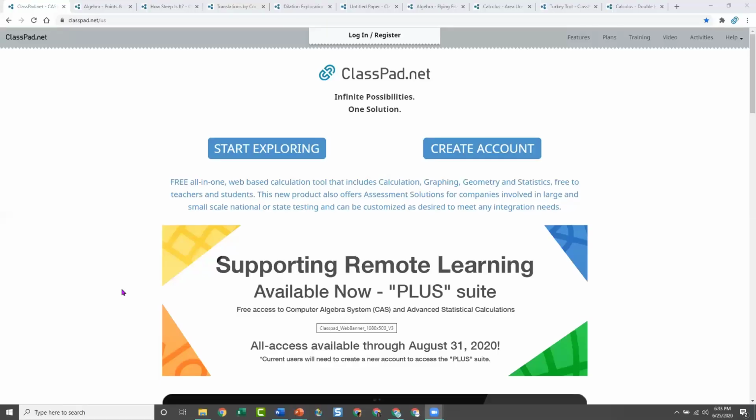All right, so I'm working on ClassPad.net. I'm not going to spend a lot of time telling you what it is. You're going to kind of see what it is for those of you who have not been exposed to it before. But it's a free online website, math software. You can pretty much do infinite possibilities, as it says here on the web page. Pretty much any math you want: calculation, graphing, geometry, statistics. So you're going to see a lot of that in what I'm doing tonight.